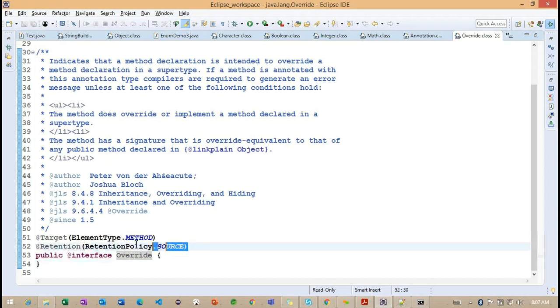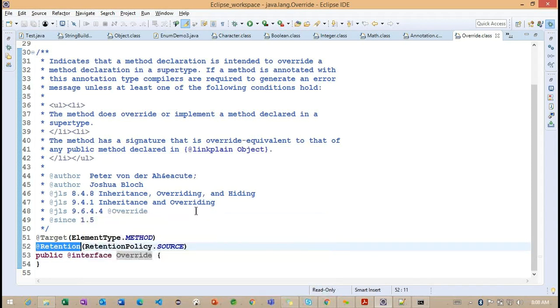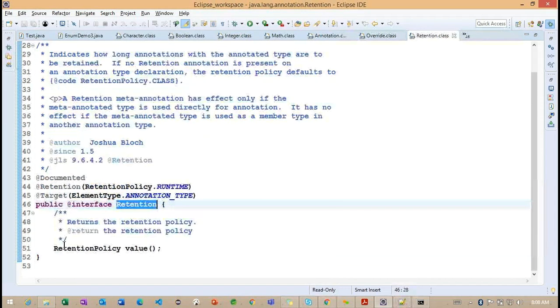But now observe that we have Retention here. If you observe carefully, Retention is also an annotation. Now we need to understand how this Retention is implemented, so I'm moving inside it.